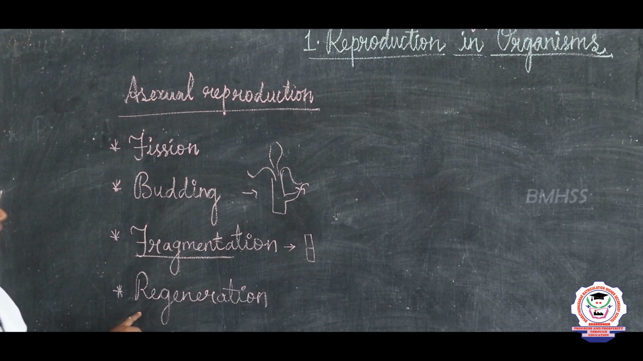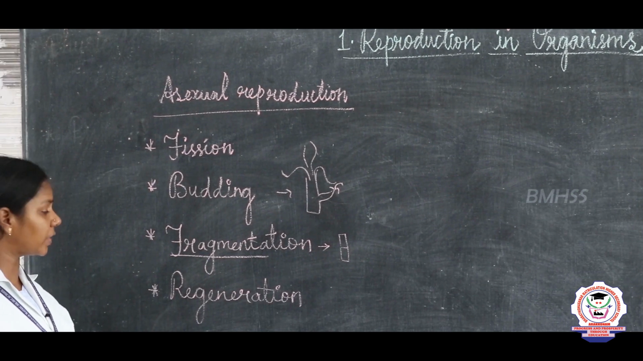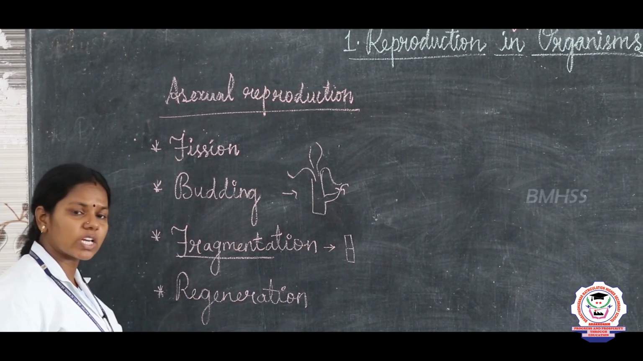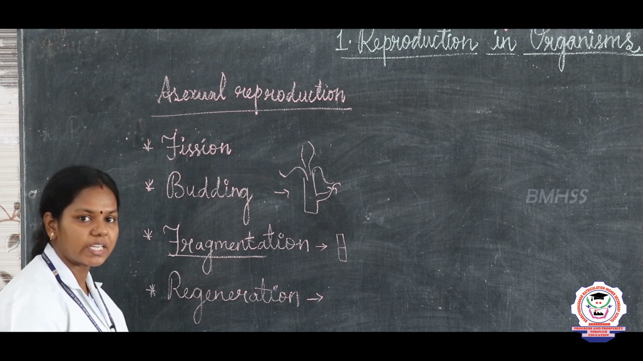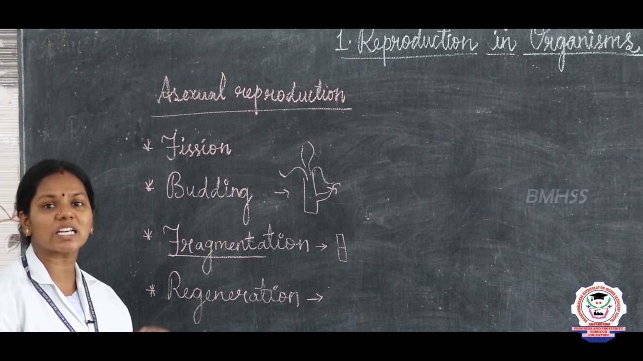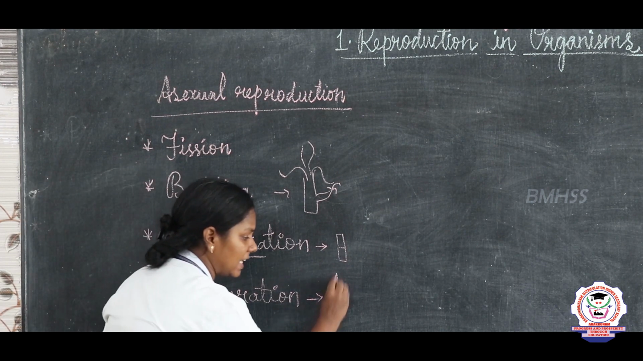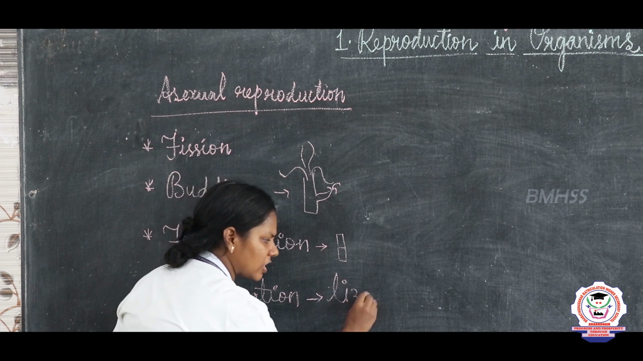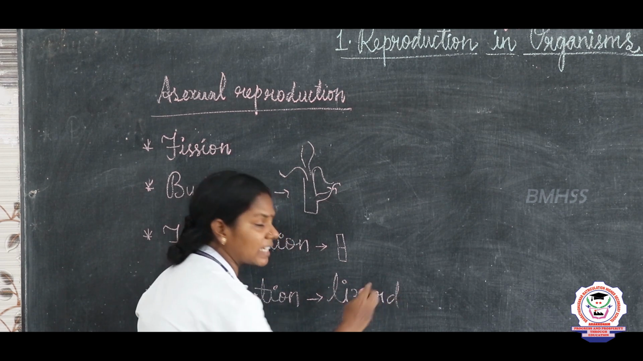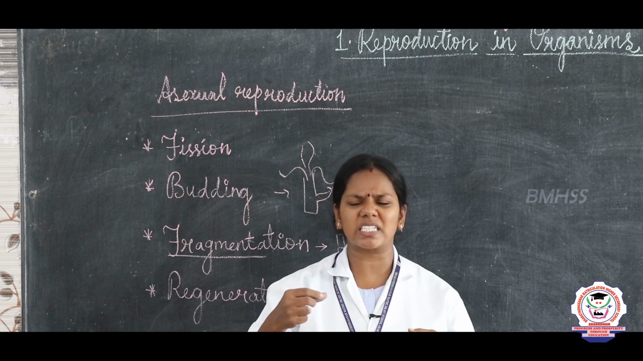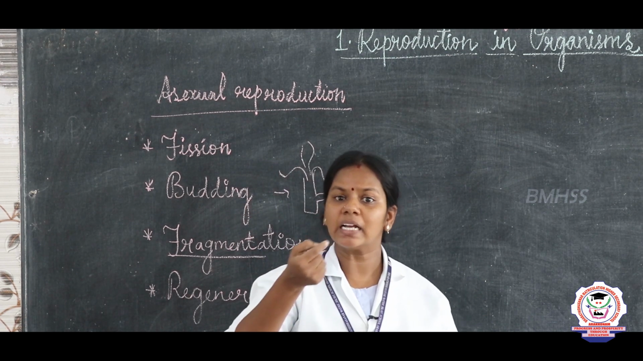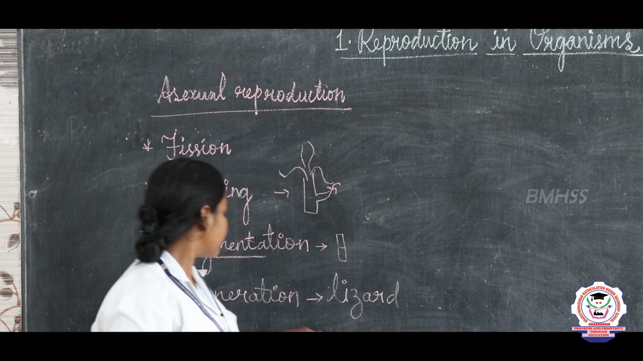The last type of asexual reproduction is regeneration. What is regeneration? Regeneration is the regrowth in the injured region, or the regrowth of lost body parts. The best example is a lizard. Do you all know the lizard, children? If we cut the tail of the lizard, what will happen? Again the lizard regenerates its tail. We can see some black portion in the tail. So that is said to be regeneration.